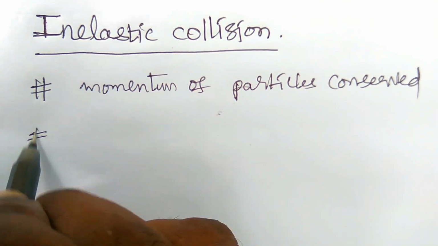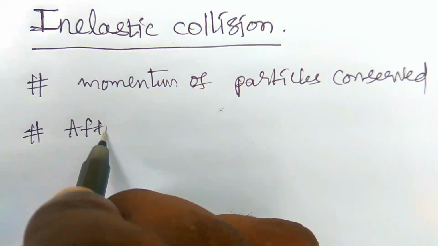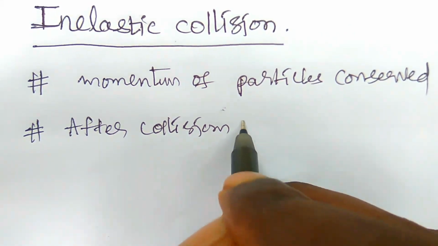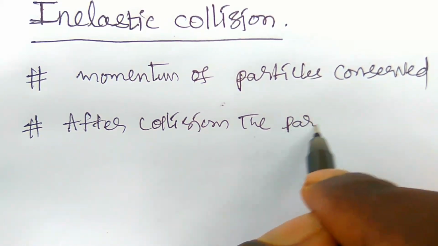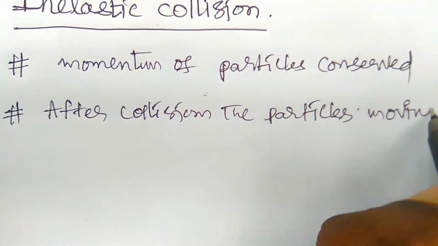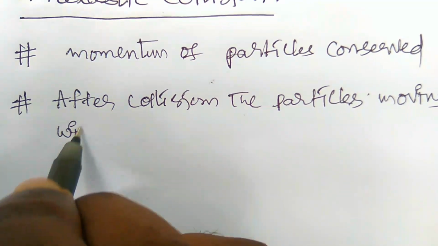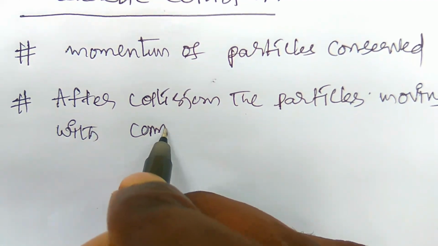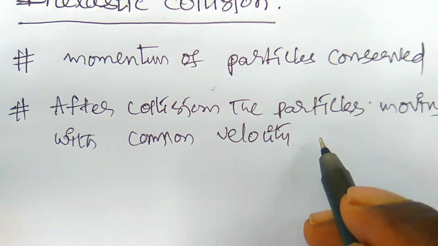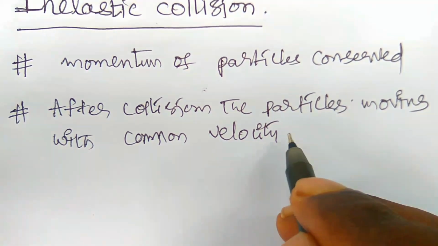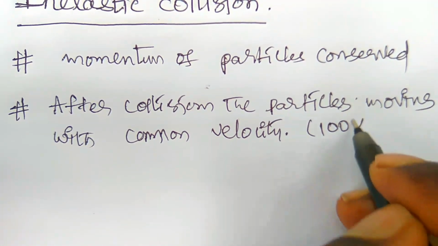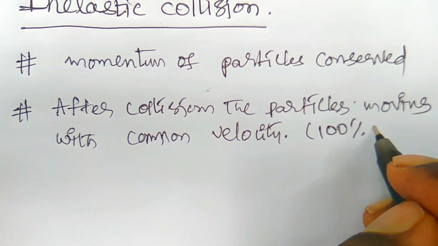And after collision the particles move with the common velocity. So they should not have any variation in the velocity after collision, right? So this is 100% perfect inelastic collision.